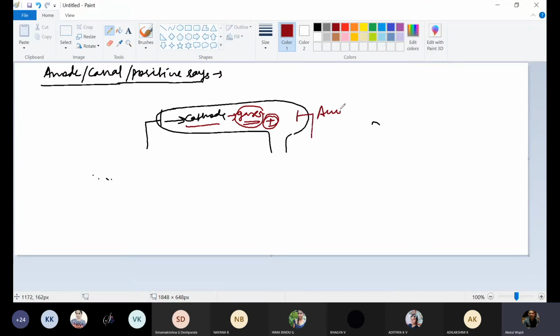This is the anode, as I told you in the cathode ray discharge tube experiment. So in the space inside the discharge tube, between the cathode and anode, these gases will start losing electrons and will get converted into positive ions.